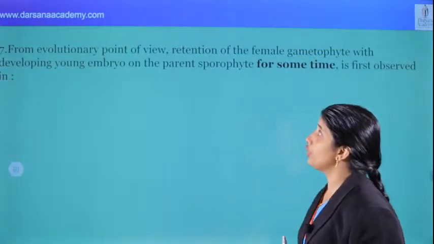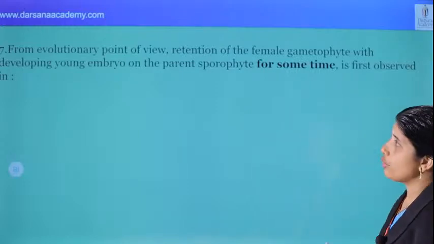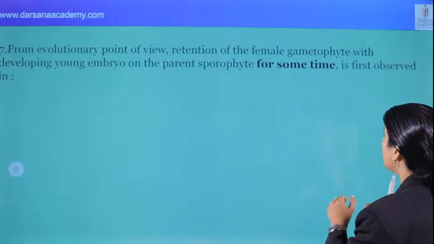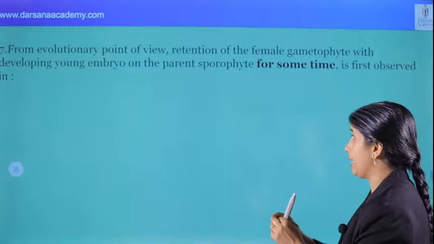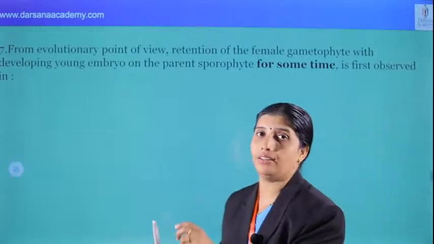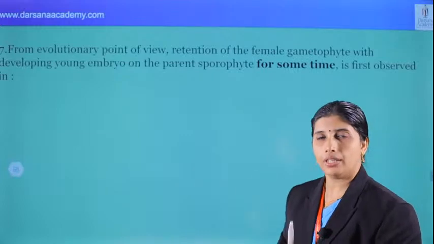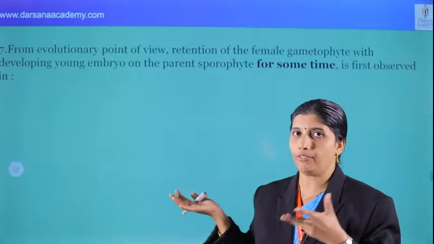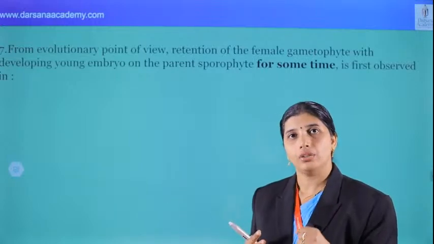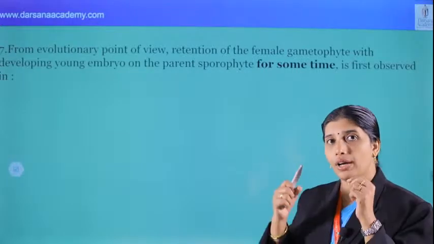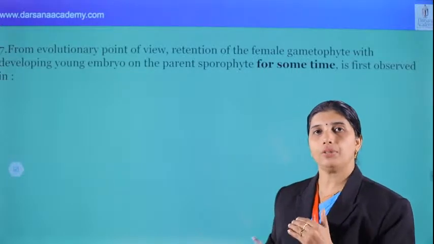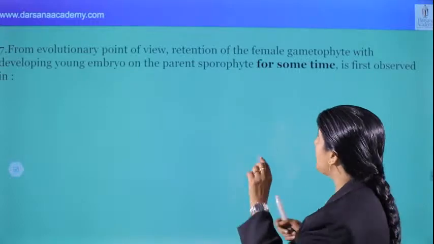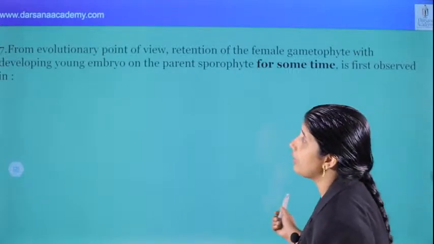From an evolutionary point of view, retention of the female gametophyte with the developing young embryo on the parent sporophyte for some time, notice, for some time, is first observed in, that's the question. The question contains a certain point. You think that biology is important and easy. It is very important, we know that, and it is easy, yes, but for those who have prepared in a systematic way and maintained connections from one chapter to another chapter, the question will be easy for you. There's no doubt.